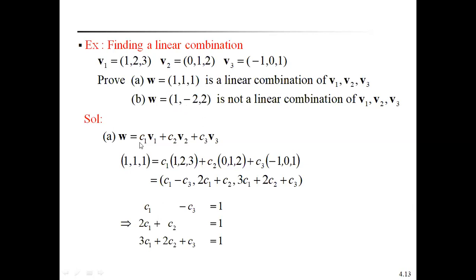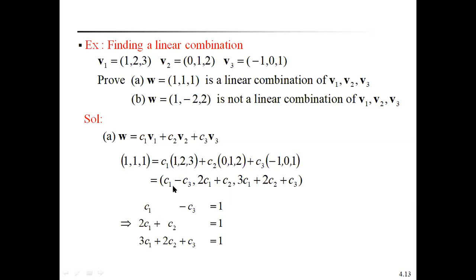Take the first example. W is given as 1, 1, 1. C1 is a constant. We have to take a linear combination: C1 times V1, which is 1, 2, 3, plus C2 times V2, which is 0, 1, 2, plus C3 times -1, 0, 1. Multiply these three vectors by C1, C2, C3 and add.